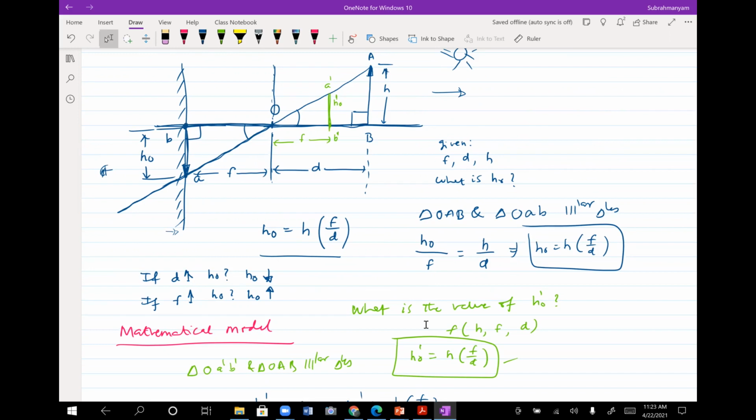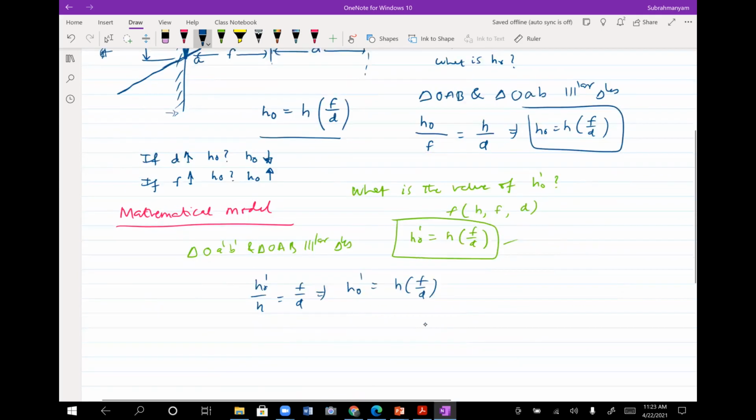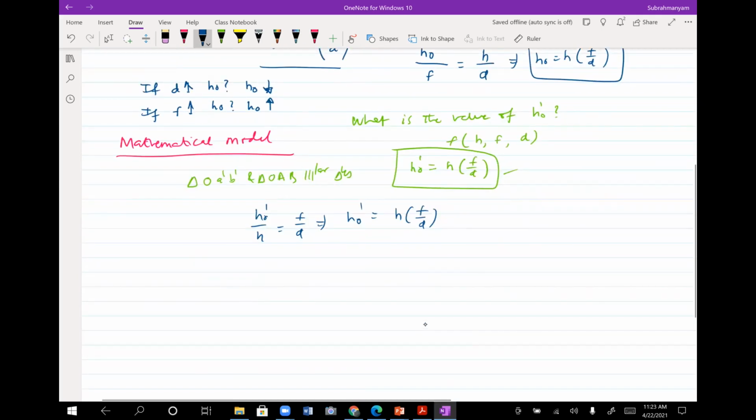Will the object be inverted? Okay, this is a very strange thing we are considering, which is experimentally not possible, because you would capture the image only after passing through this. Mathematically, this is very nice. You have exactly the same content that is there on this screen. And additionally, the good news is that your image is also not inverted. So that's the mathematical model you would be using.